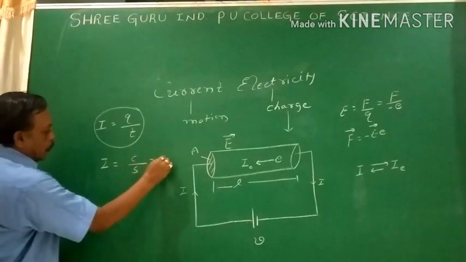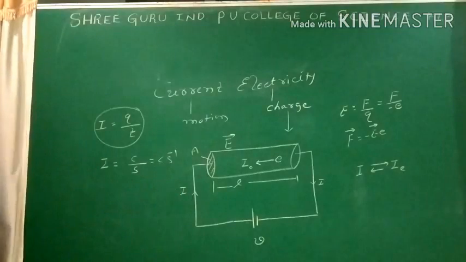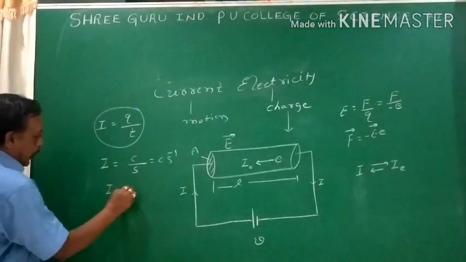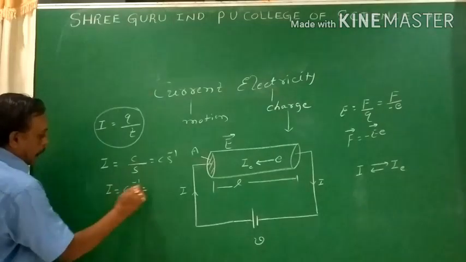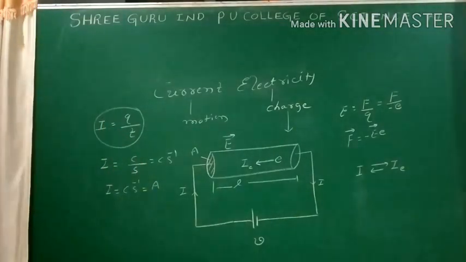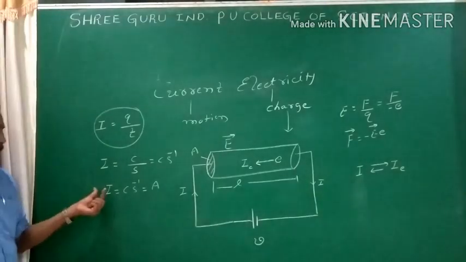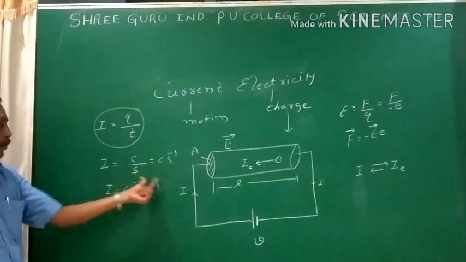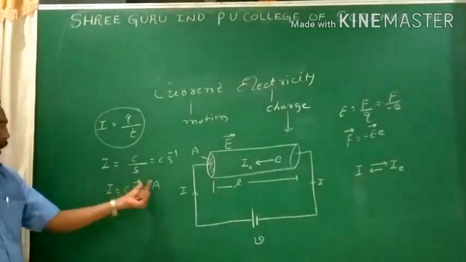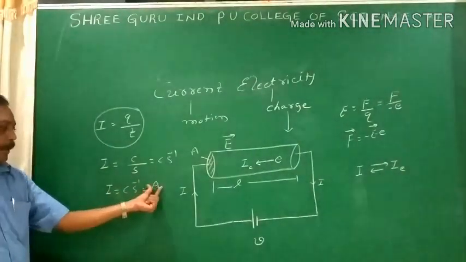It is nothing but coulomb per second. Now this coulomb per second is replaced by the name of the scientist who worked on the current, that is ampere. It is represented by A. Its SI unit is ampere or coulomb per second.